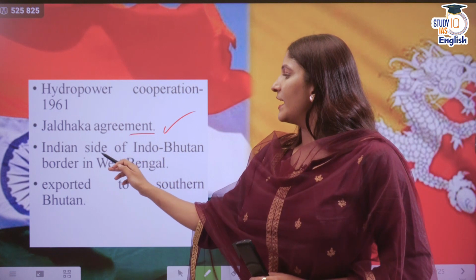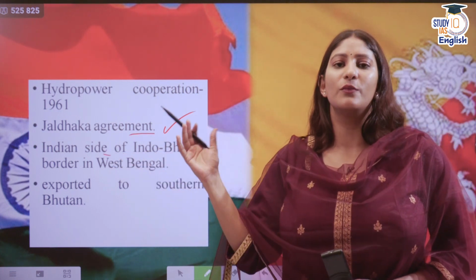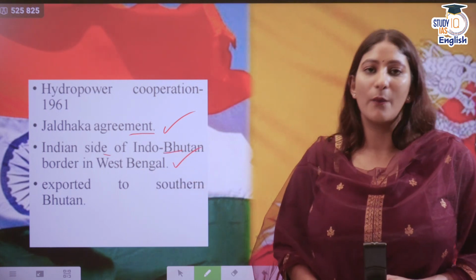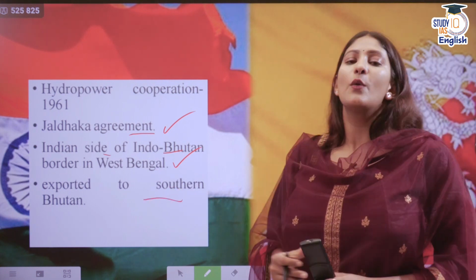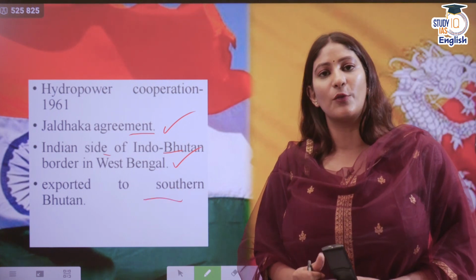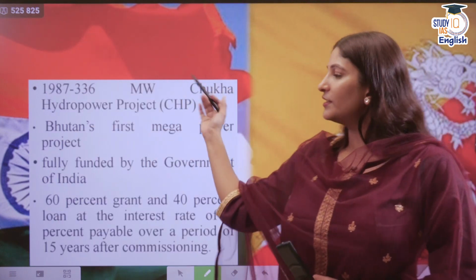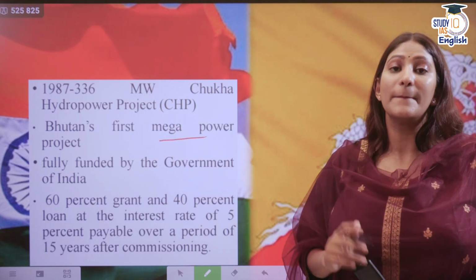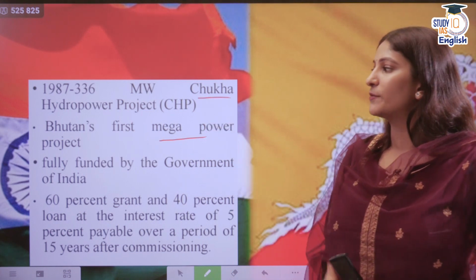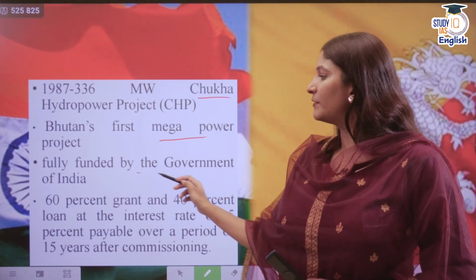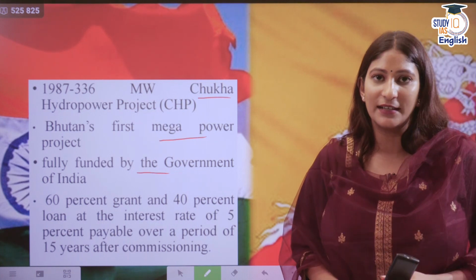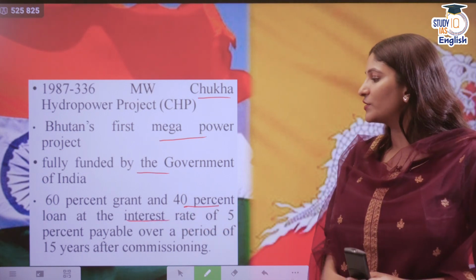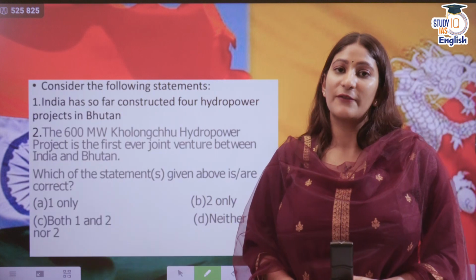And under this we have a project which is developed on the Indian side of the Indo-Bhutan border. It has been developed in West Bengal. The major electricity generated through this project is exported to Bhutan. Other important projects also are there, such as in 1987, Bhutan got its first mega power project, and this was the Chukha hydropower project. It was fully funded by the government of India. 60% was grant in aid and 40% was a loan, and the interest rate was very low. It was just 5%, payable in the next 15 years.